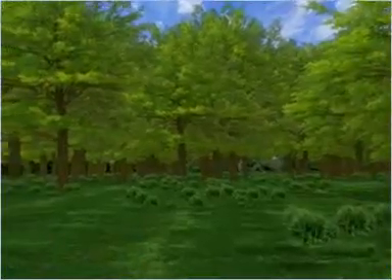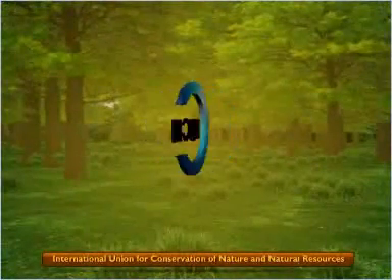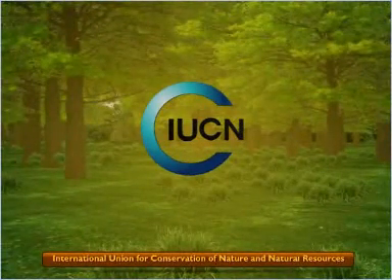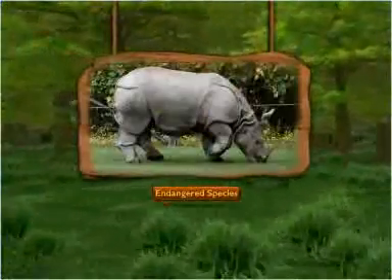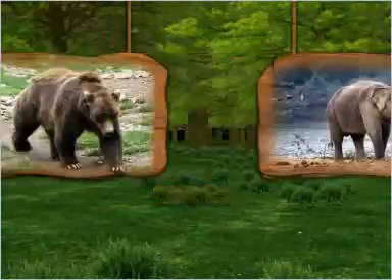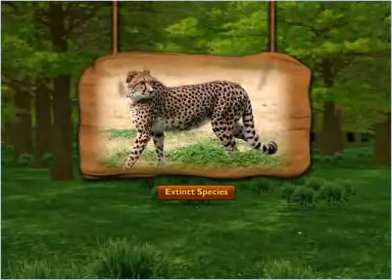The existing plants and animals are classified into different categories by the International Union for Conservation of Nature and Natural Resources, IUCN. They are the normal species, endangered species, vulnerable species, rare species, endemic species, and extinct species.